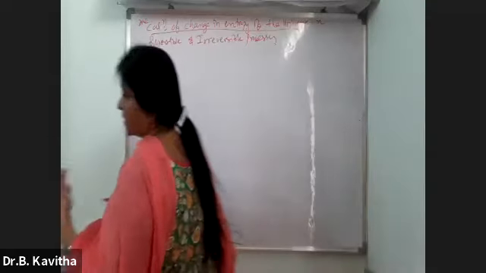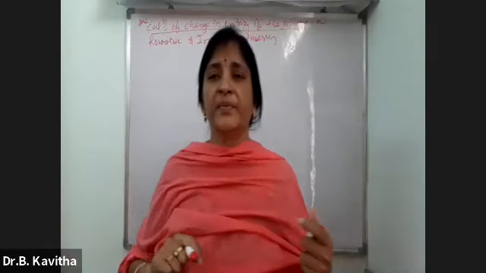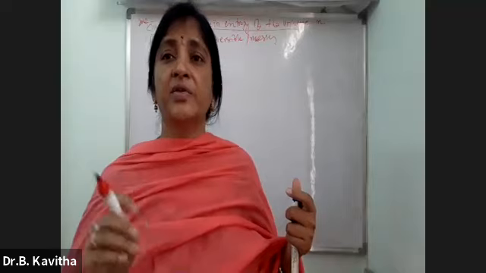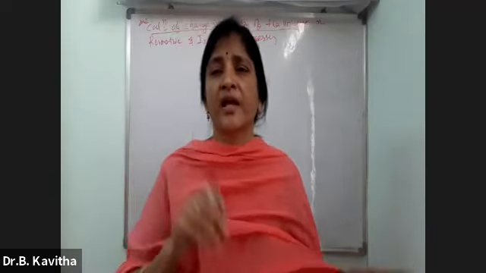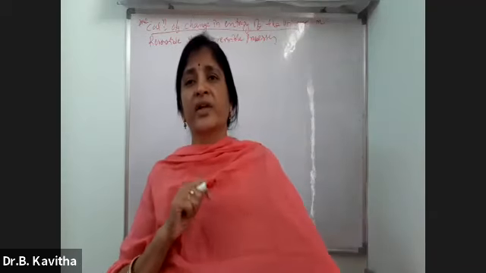What are you calculating now? Till now, in different processes, you have calculated the change in entropy of the system only. Delta S of the system only you have calculated in isothermal, adiabatic, isochoric, and isobaric.